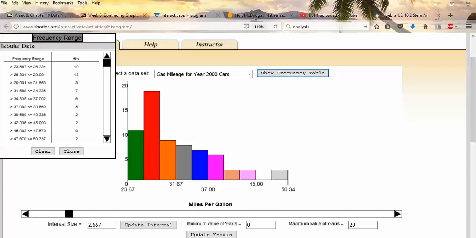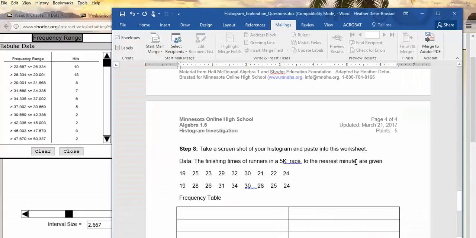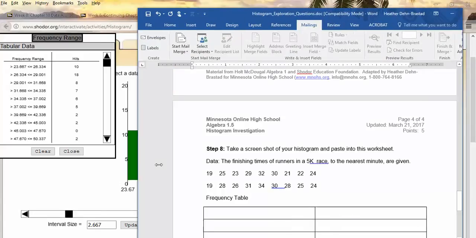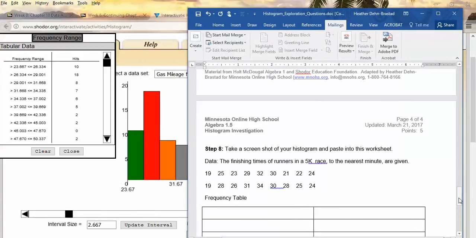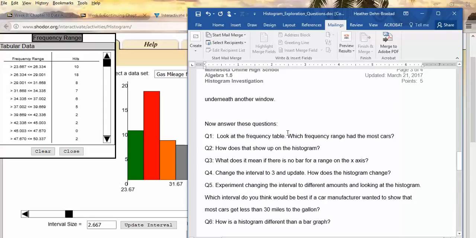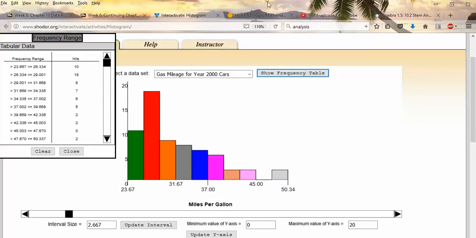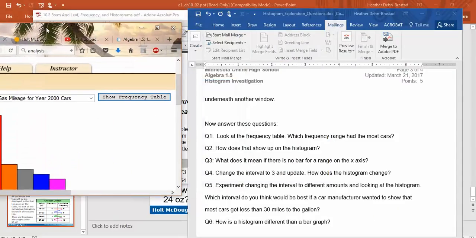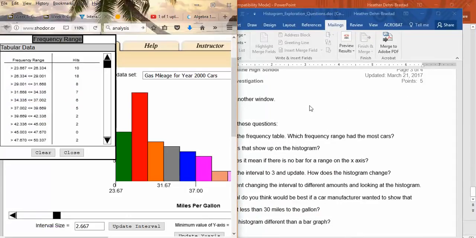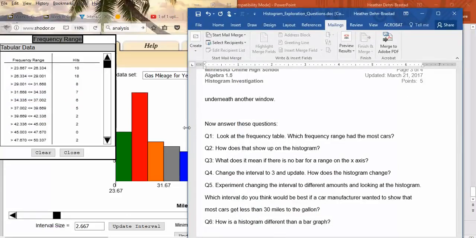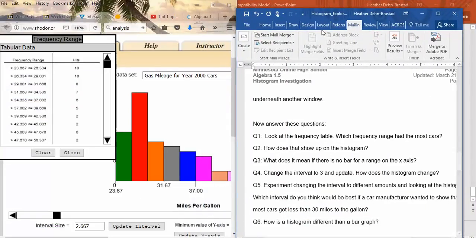Now I'm going to get the worksheet back out so we can find out how we need to change the settings so that we can answer this. So you may want to have this open in 2 windows, or if you're able to look at the questions on one screen or print it, that's another way you can do this.